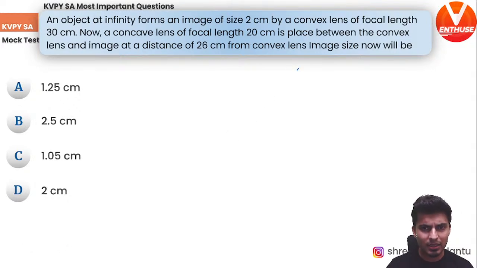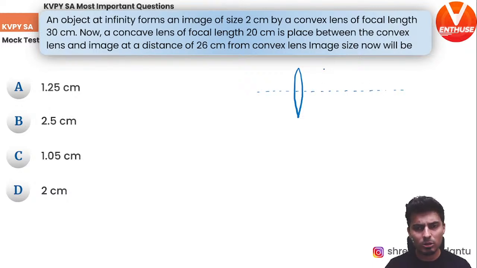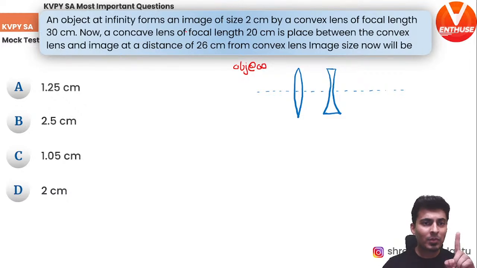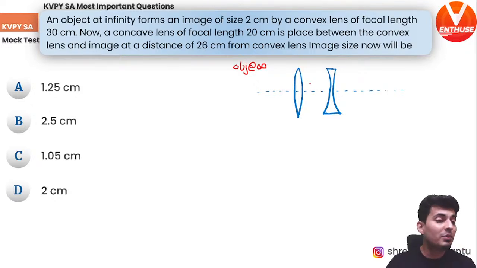So first of all, let's think about the convex lens. This is our convex lens, this is our principal axis, and I also know there will be a concave lens somewhere here, which will be placed later on. So let's forget about it for now. Right now the object is at infinity. It forms an image of size 2 centimeters by the convex lens. Forget the concave lens. So where will the image be formed?